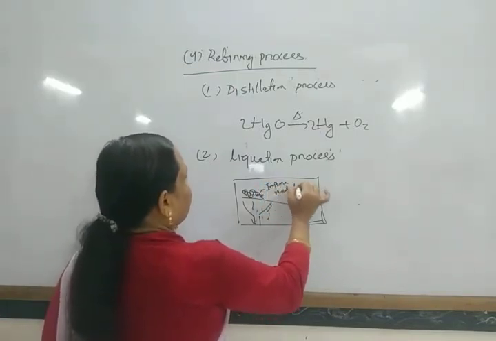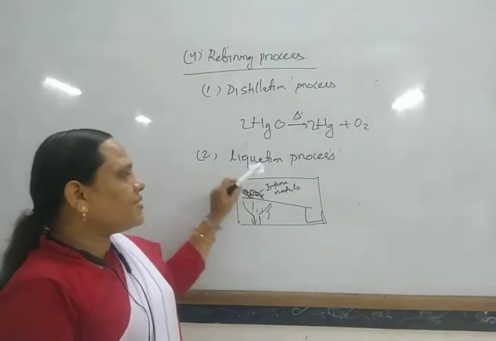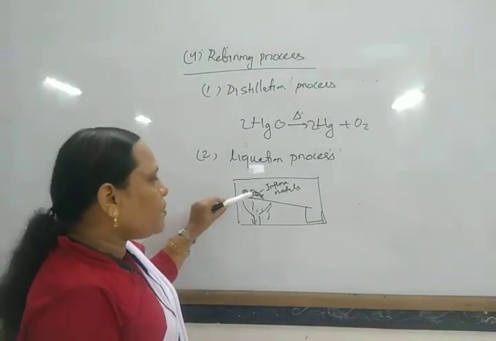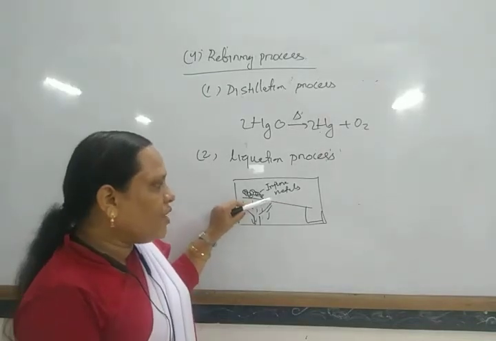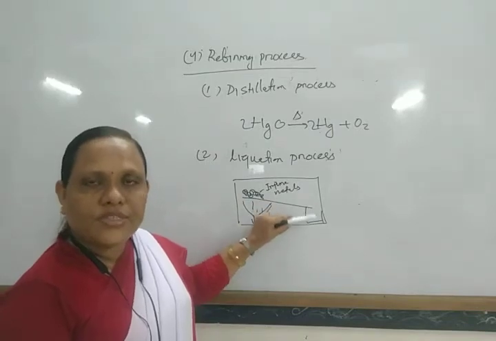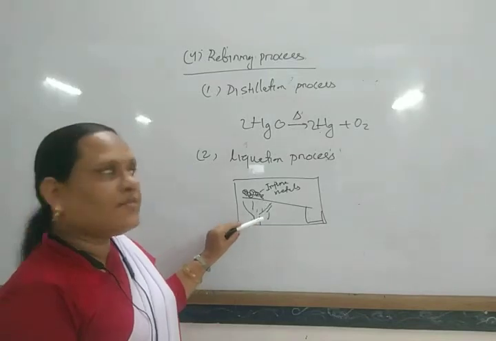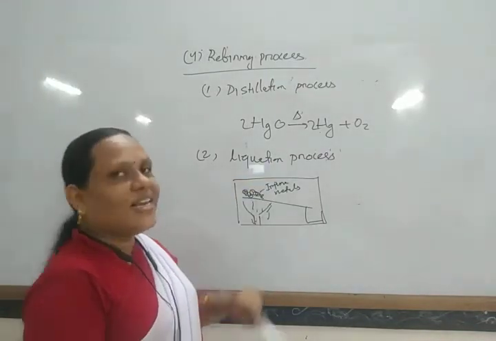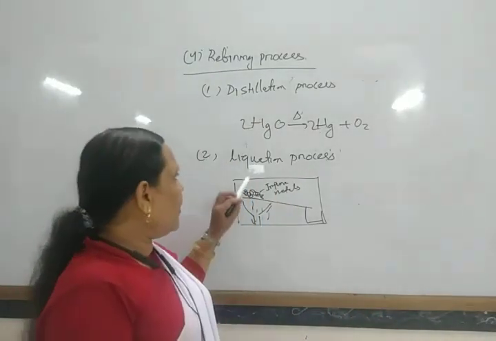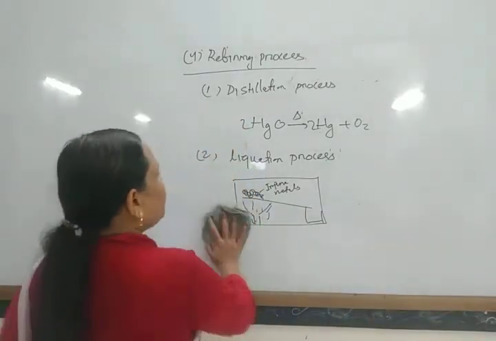The metals which have a lower melting point than that of impurities are generally extracted by this method. So when these are heated, the pure metal is converted into liquid form, and when it is in the sloping hull, it flows down and is collected, while the impurities are left behind. In this way, this process is known as the liquefaction process. Metals like tin and lead can be refined by the liquefaction process.